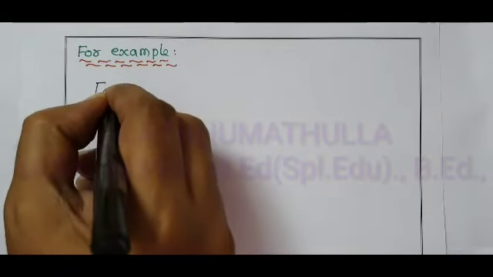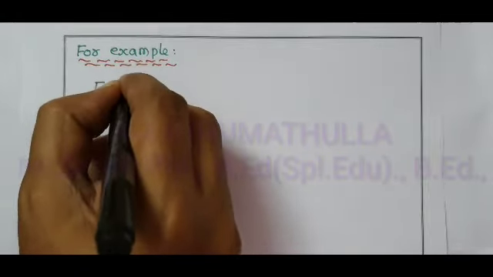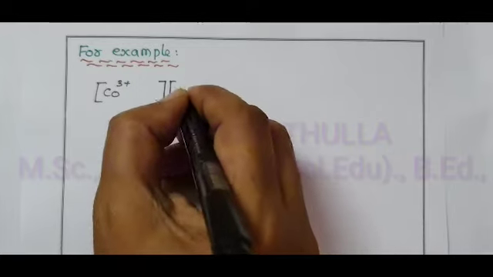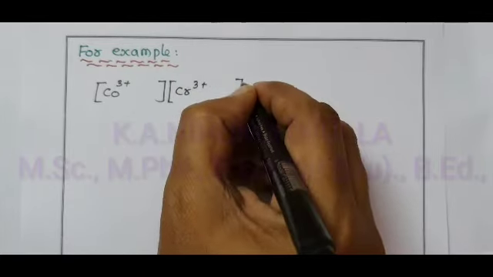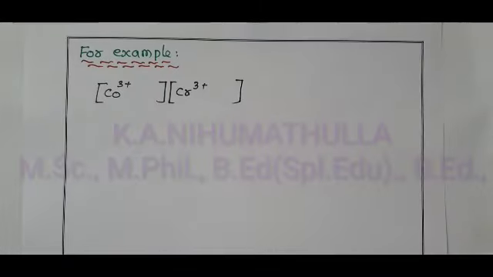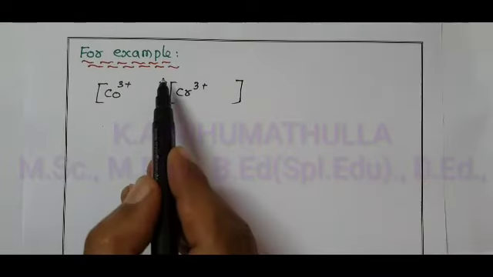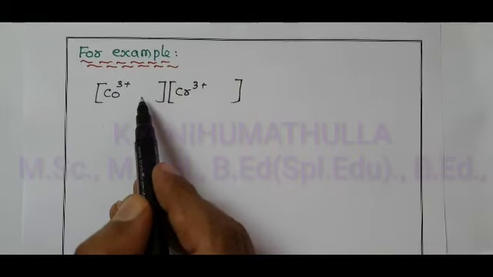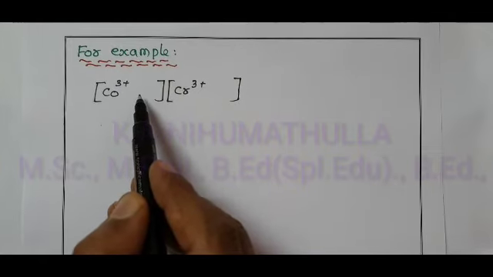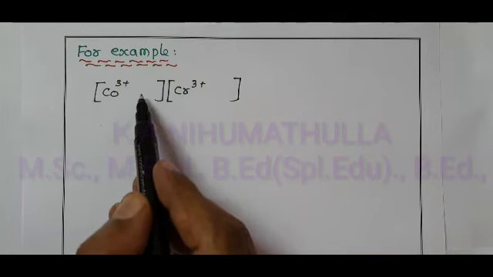Cobalt central metal ion 3+ and one cationic complex, one anionic complex. Another coordination number 6 cation is chromium 3+ ion. Remember, if you want to get a cationic complex, the ligand must be neutral ligand, or more number of neutral ligands you have to use.